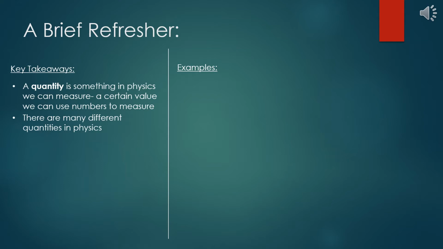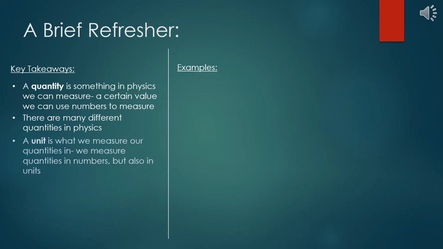And now, what is a unit? A unit is what we measure our quantities in. We measure our quantities in numbers, but also in units, because our units tell us what we are measuring in. A quick final bullet is we remember that we always place our unit directly after the number value of a quantity.